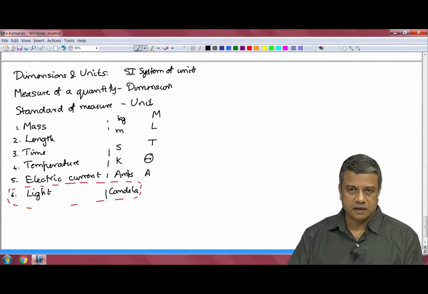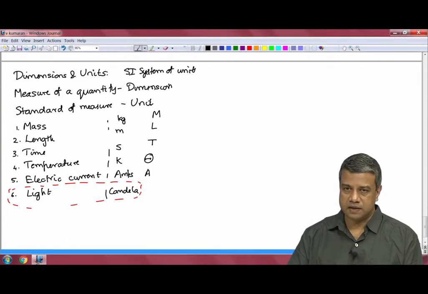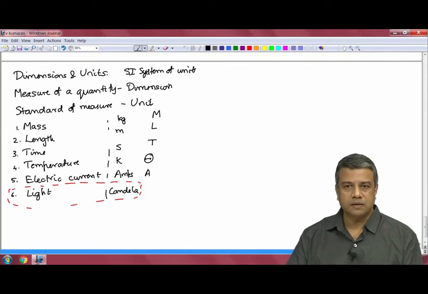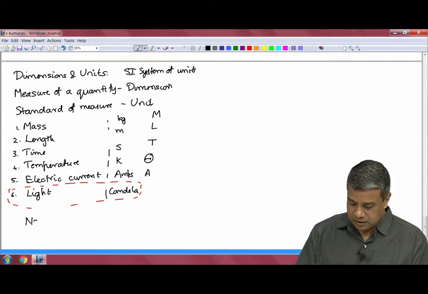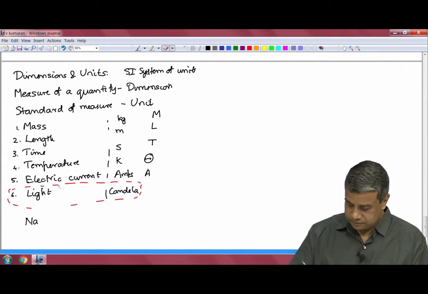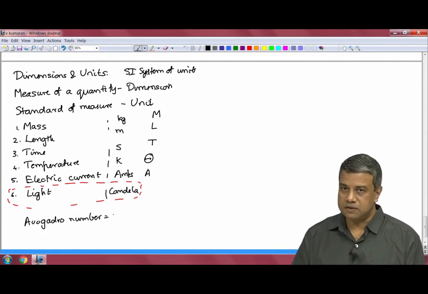Before I proceed further, let me also say that in some cases the Avogadro number is considered a fundamental dimension. Here we will not consider it as a fundamental dimension simply because it is a number. It does not have a unit attached to it. The Avogadro number is basically the number of molecules in 1 mole.